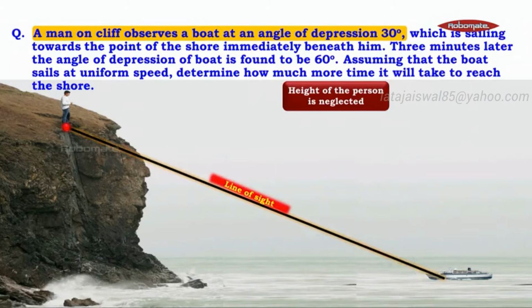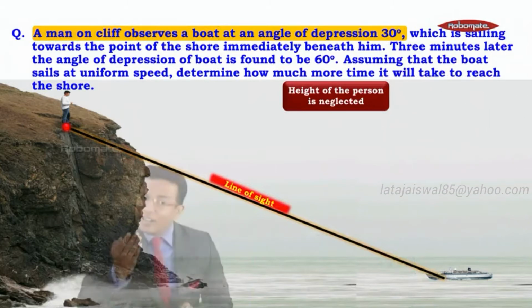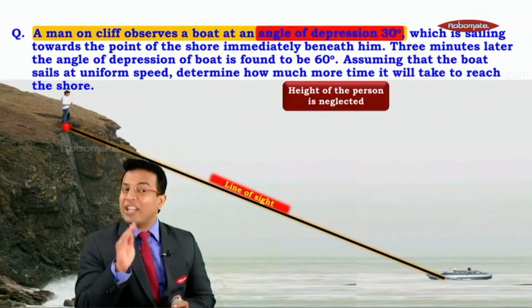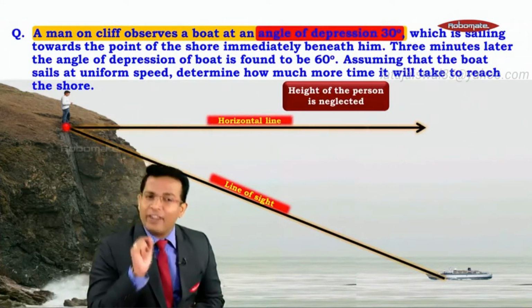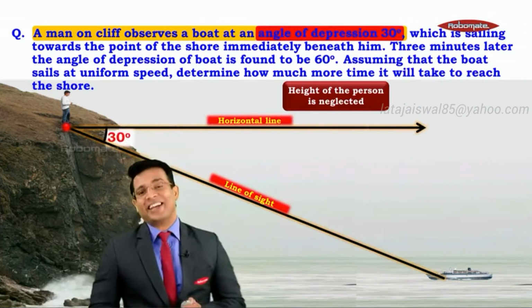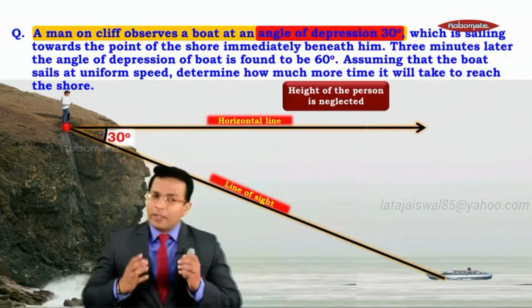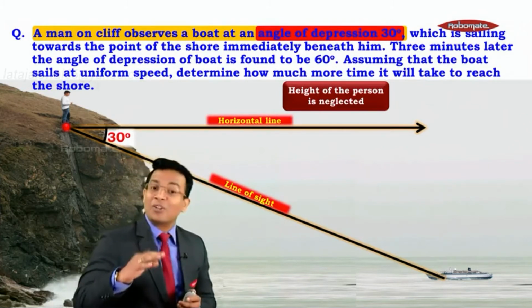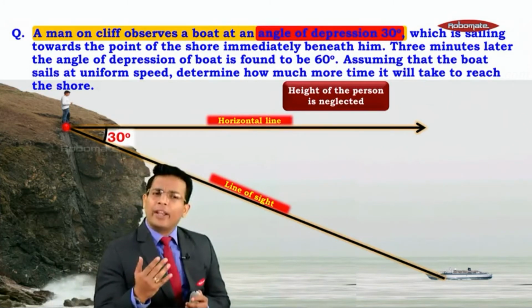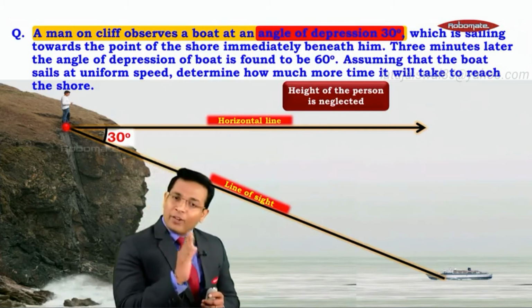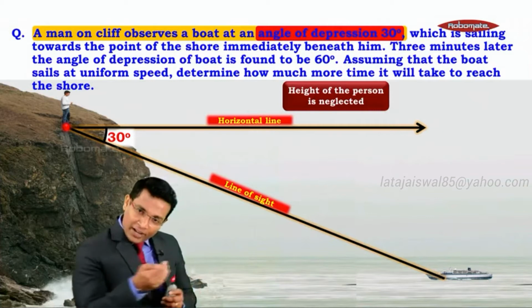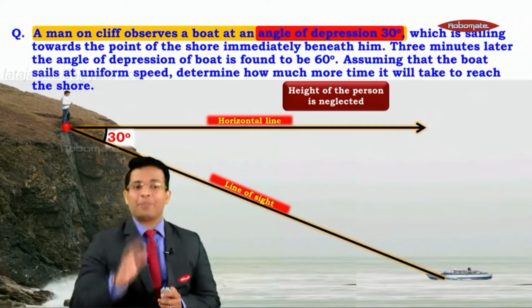And when he is observing this, now he is observing this boat at a lower level, right, below the horizontal line. So this is going to be an angle of depression. So there has to be a horizontal line first. And so this angle which is created is the angle of depression. So the person, when he is seeing this boat, there's an angle of depression which is 30 degree. Now this is what we understood from the first line. Let's move ahead. Which is sailing towards the point of the shore immediately beneath him. So this boat is moving from that point till the shore beneath him, right?